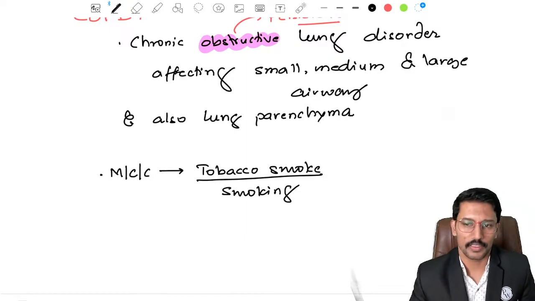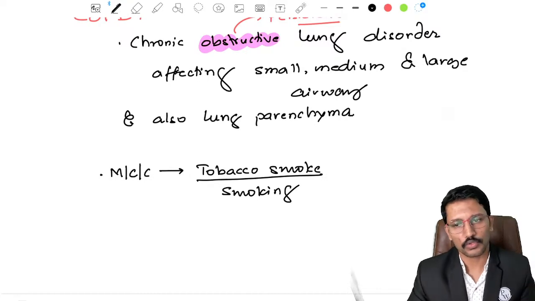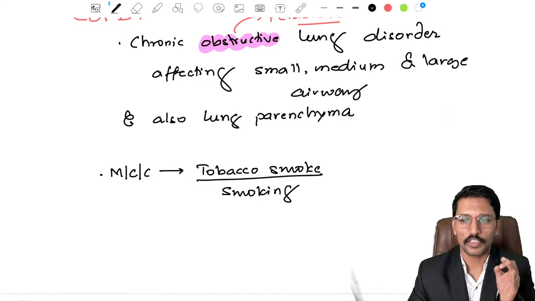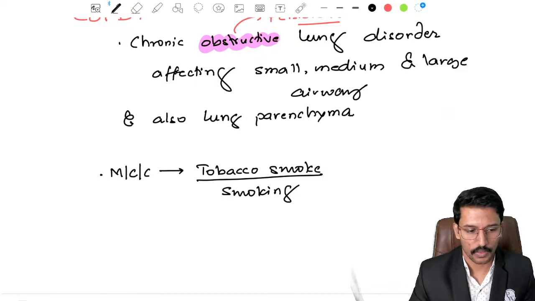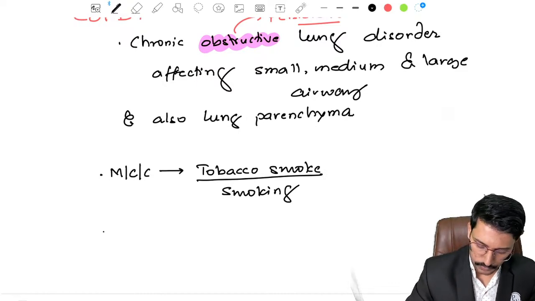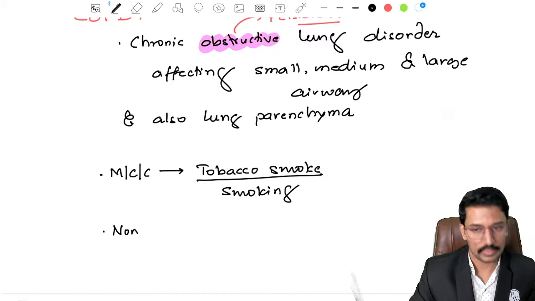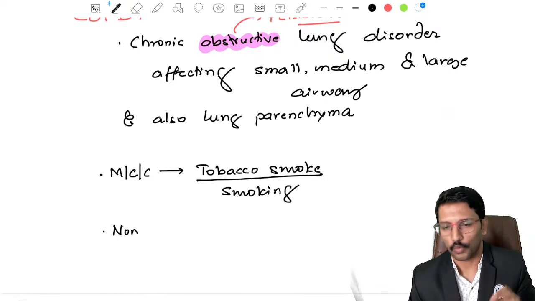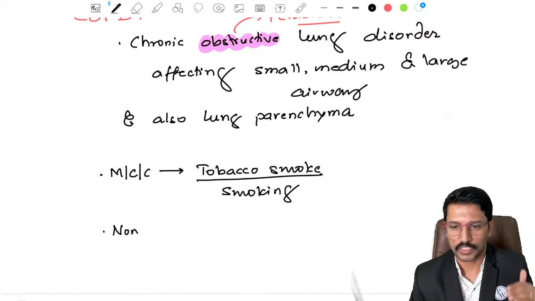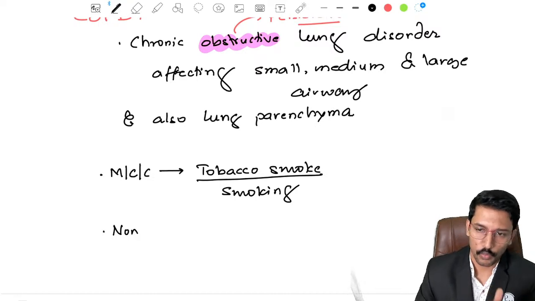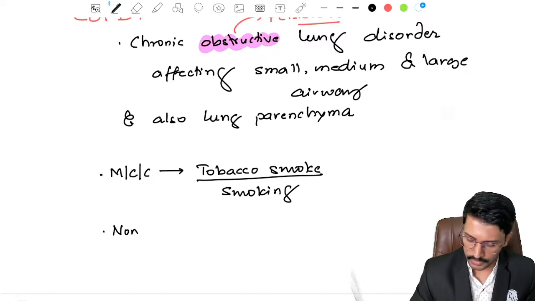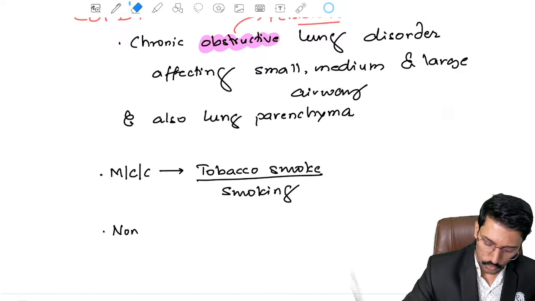What I can expect as a googly MCQ is, what is the most common cause for COPD in non-smoker females? Some of you might say, sir, passive smoking. No, that's not the answer. There is an India specific cause for COPD in non-smoking females. So what is it? Most common cause for COPD in non-smoking females.